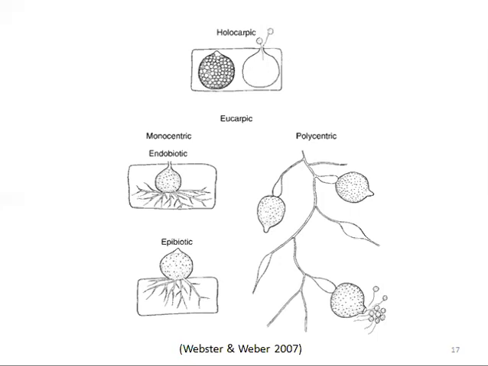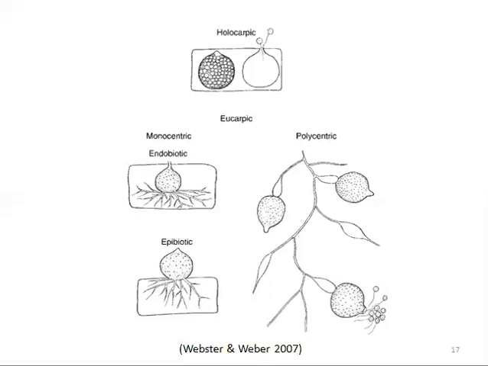There is no differentiation into vegetative and reproductive parts. So the whole thallus is a reproductive part. At maturity, the entire structure, except the wall which surrounds it, is converted into reproductive units, that is, zoospores. So this whole structure will produce the zoospores except the wall of this structure. Or they also form gametes during sexual reproduction, or they can form resting sporangia under unfavorable conditions. Such thalli are termed holocarpic.